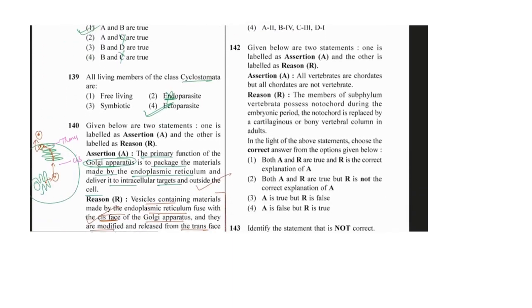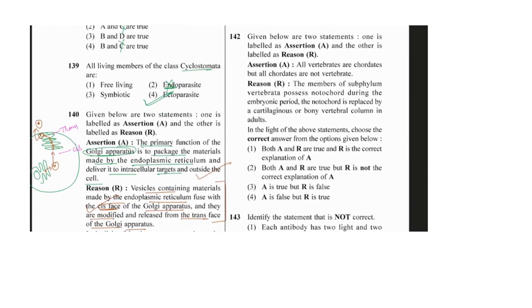Next is 142, an assertion-reason based question. The assertion says all vertebrates are chordates, but all chordates are not vertebrates.